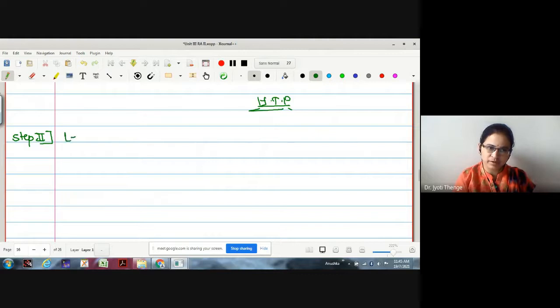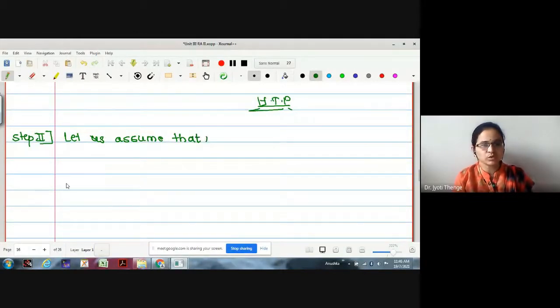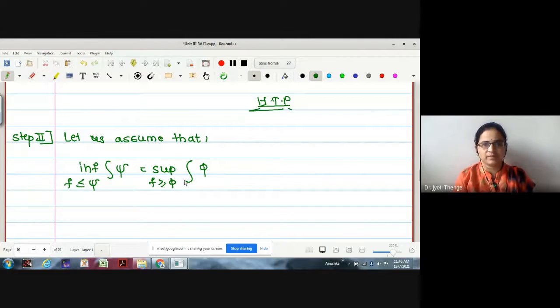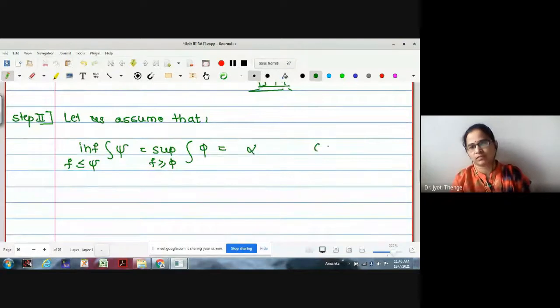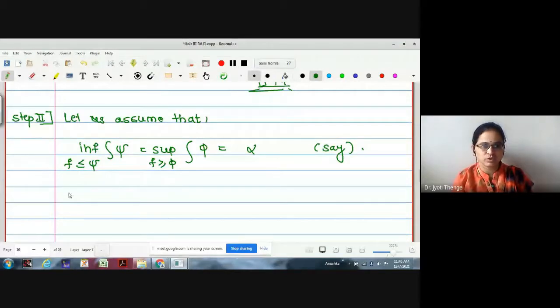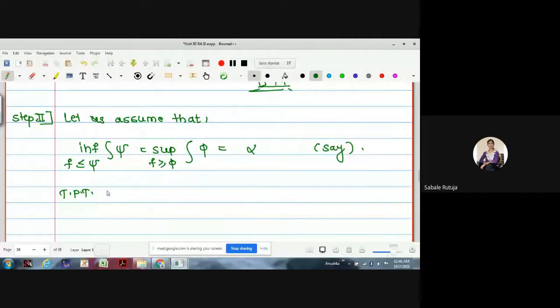Yes, let us assume that. What to assume? Infimum integration psi, where f is less than or equal to psi, is equal to supremum integration phi, where f is greater than or equal to phi. This is what we want to assume, and we were assuming this to be some alpha, some real number, right? This is going to be the assumption. Now what to prove? The function f is measurable.